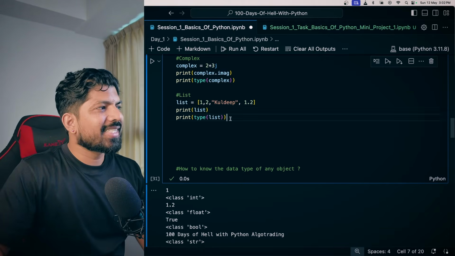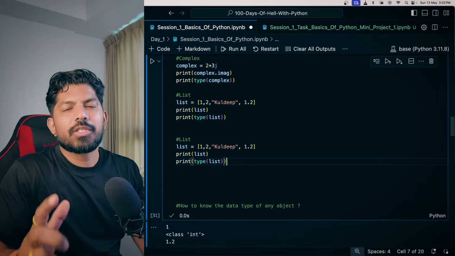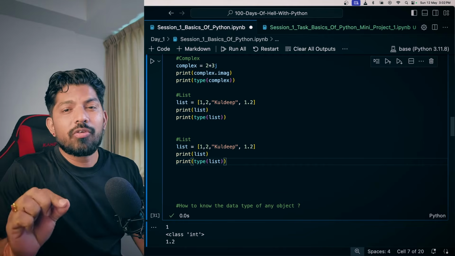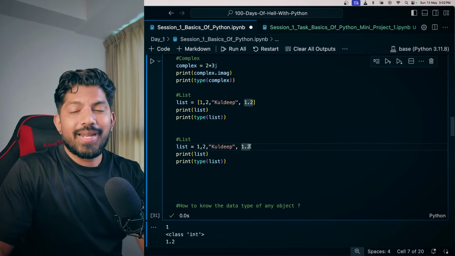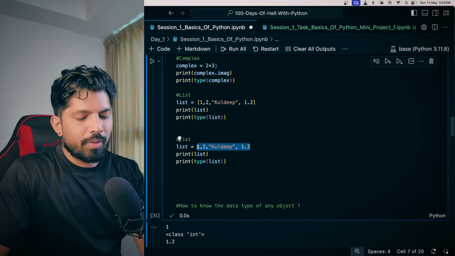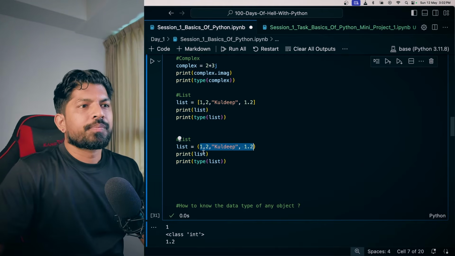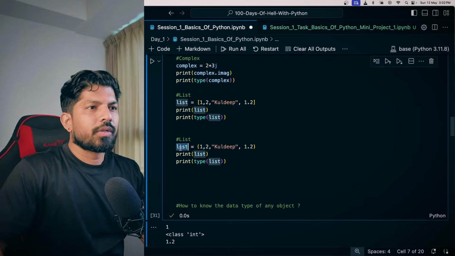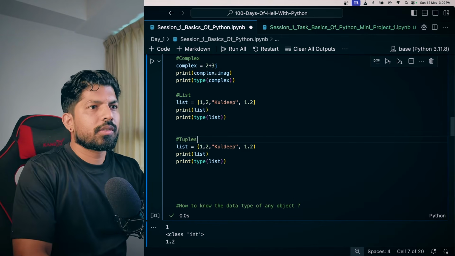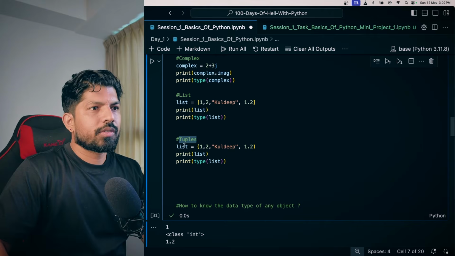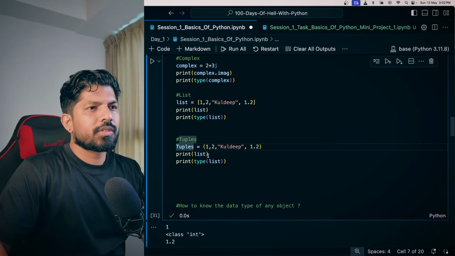So now the next is tuples. The list and tuples are almost similar, just a small difference, which is we are using parentheses instead of square brackets. Okay, so I'll change here also tuples and I'll just copy that here, tuples, and here also tuples.